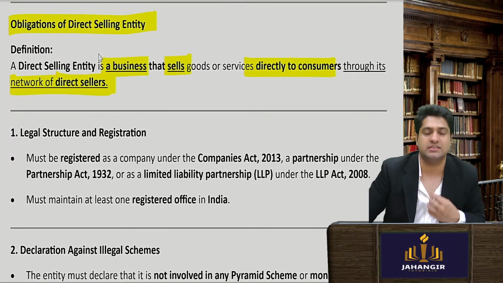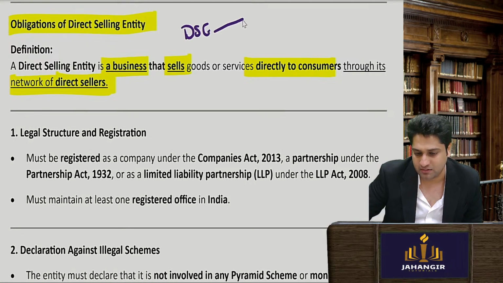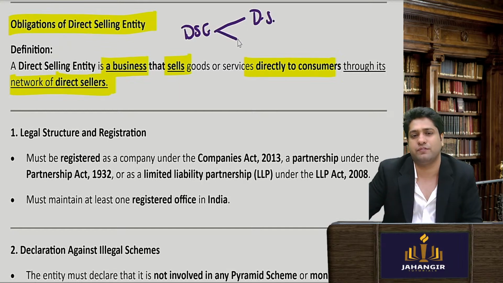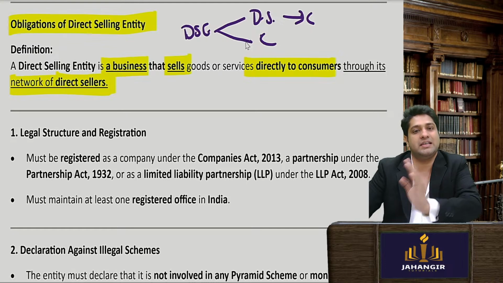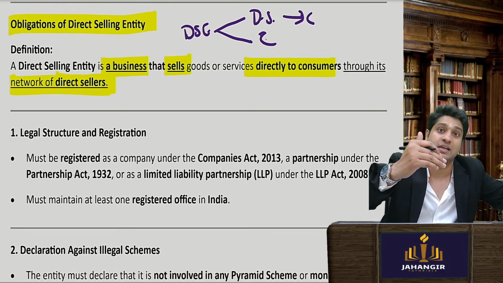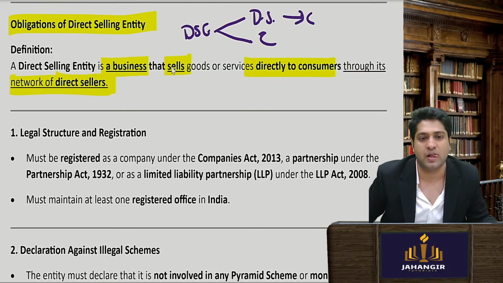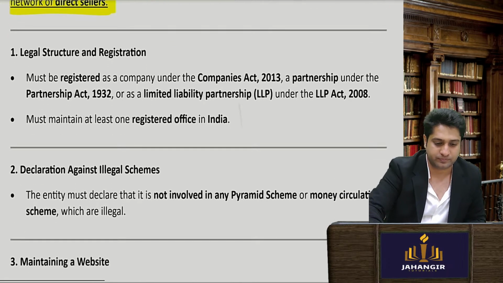So a direct selling entity will sell to direct sellers, and then further they will sell to consumers, or the entity can directly sell to consumers also. Obviously, first they will have to sell to someone who will then further sell to someone else. Okay, so it refers to a business entity who is directly selling to consumers through its network of direct sellers.